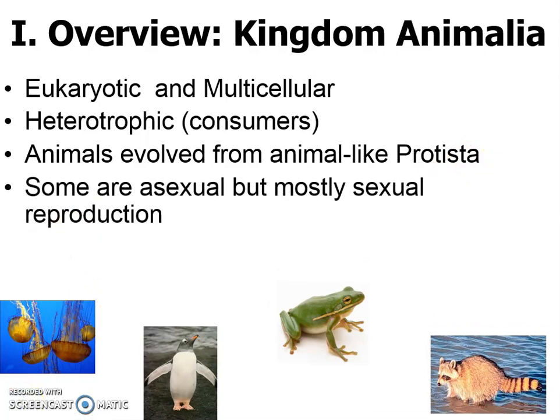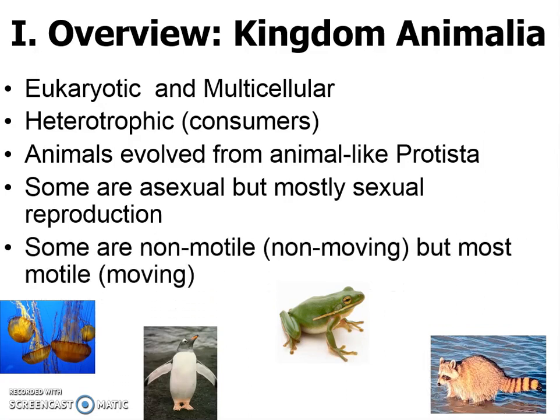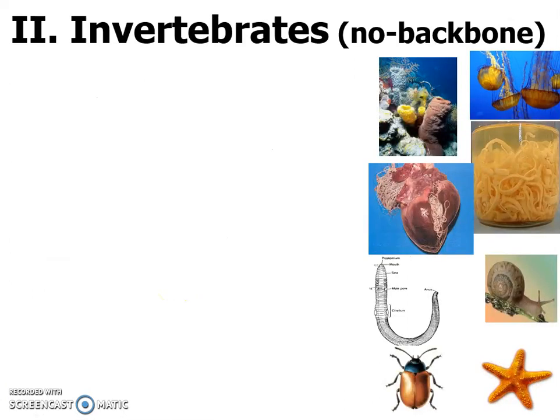Some are asexual, meaning they make clones of themselves in some way or another, and we learned about that in our asexual and sexual notes. But most animals reproduce sexually. Lastly, some are non-moving, also known as non-motile, but most of these things are moving organisms. Now we're going to learn about a couple other details as well as some major categories.